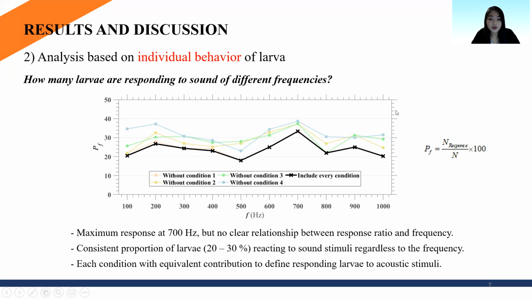By counting the number of larvae that satisfied all 4 conditions and dividing that by the total number of detected larvae in each experiment, we computed the response ratio at each frequency. Sound of 700 Hertz was most effective to change larval movement, while a clear relationship wasn't observed between frequency and response ratio, but rather a consistent proportion of larvae were reacting to sound stimuli, with response ratio ranging from 20 to 30% regardless of the frequency condition.